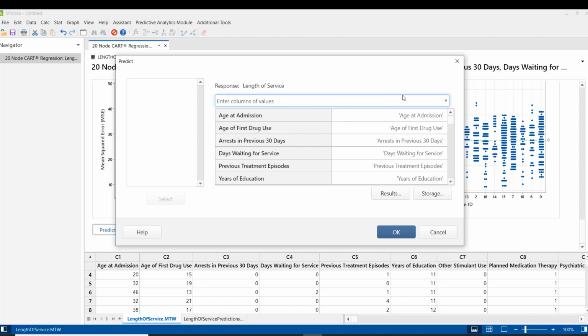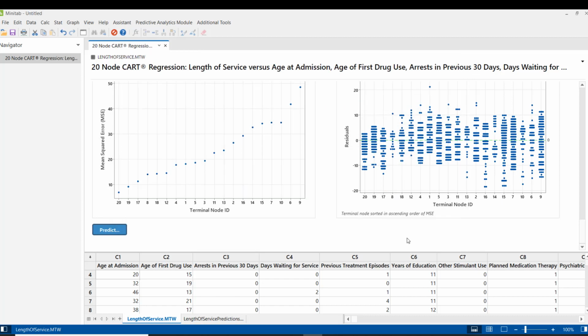But here again, the first thing is enter columns of values. So you might want to fill in data for each of these values, or you might want to give values in some column, like in an Excel sheet or a worksheet here in Minitab. So how you are going to do it, let me first show you.